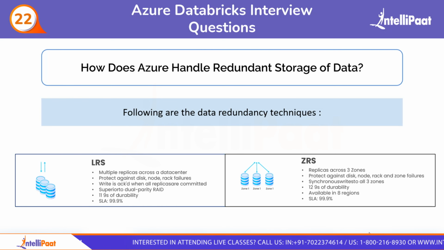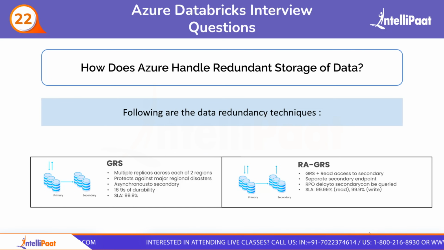First one is locally redundant storage, or LRS. In this, Azure copies data across several storage areas within the same data center to maintain highly accessible data. It is known as locally redundant storage since the data copies are kept in 3 separate locations inside the same physical space. Then we have zone redundant storage. Data is replicated to 3 different availability zones of the primary region. In this, you can make sure that the data can be recovered from the copies kept at these zones if the original site is inaccessible. Then we have GRS and RA-GRS. So what is GRS? GRS means geo-redundant storage.